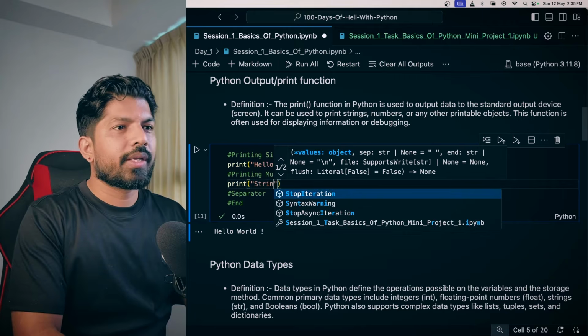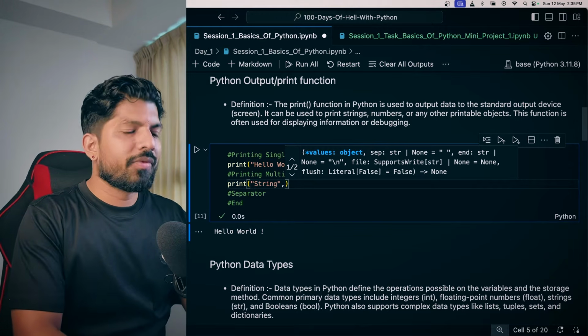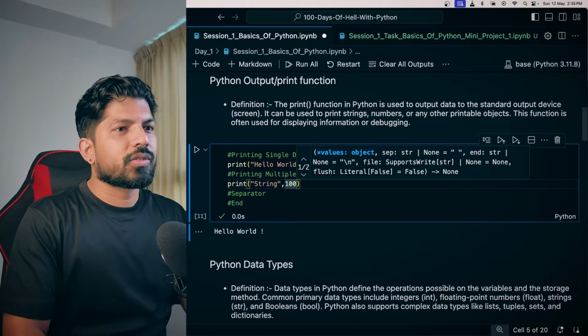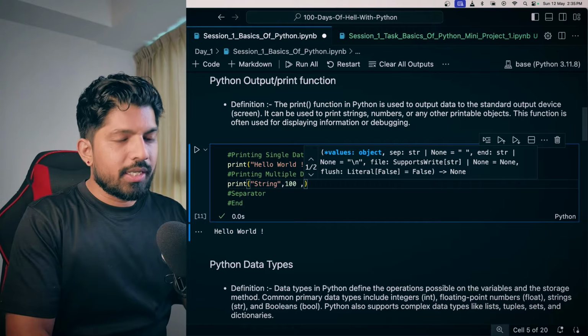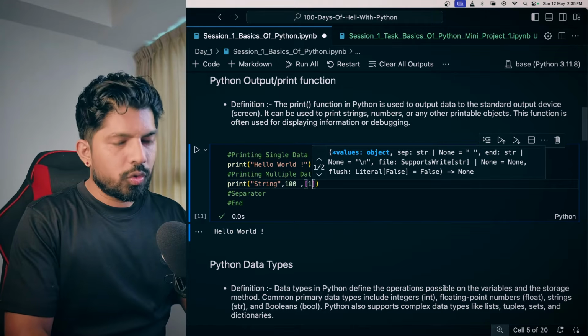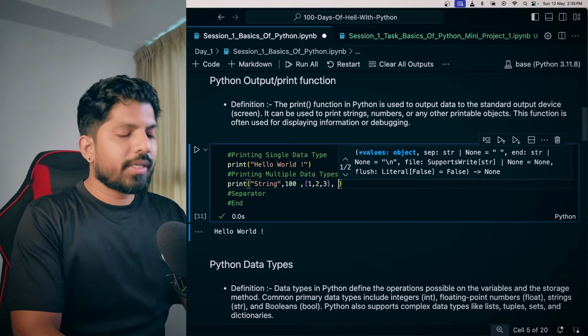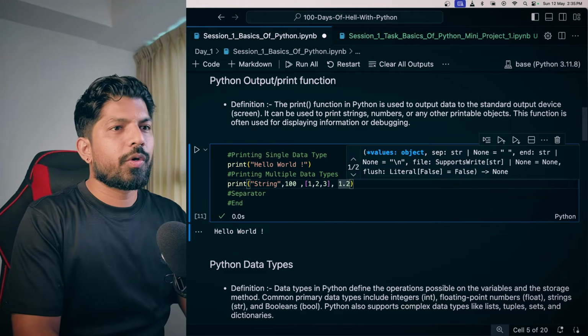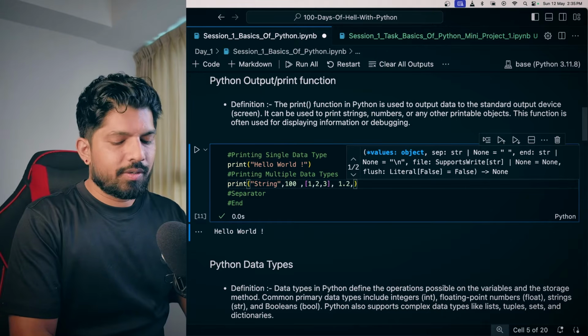Like if you want to print a string and then you want to print a number, let's say 100. And if you want to print a list, you can do that also, 1 2 3. And also if you want, you can print a float, which is 1.2, and like you can print anything here.